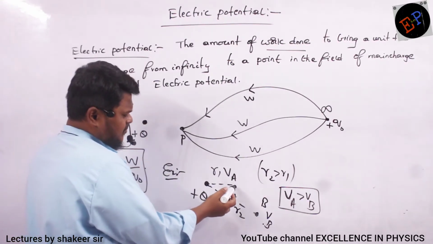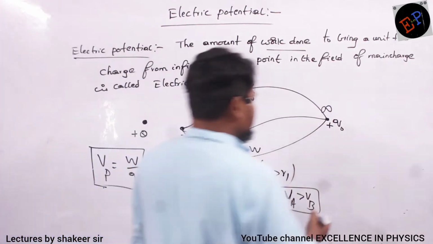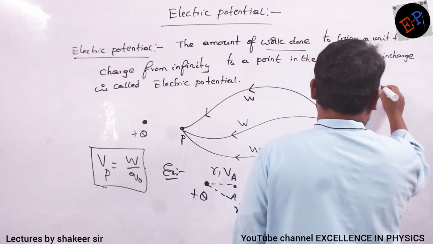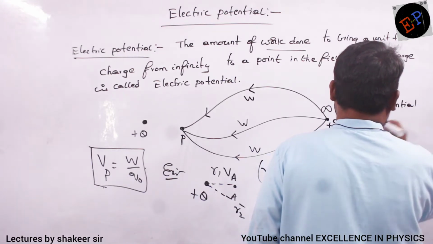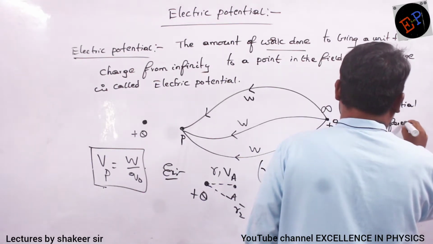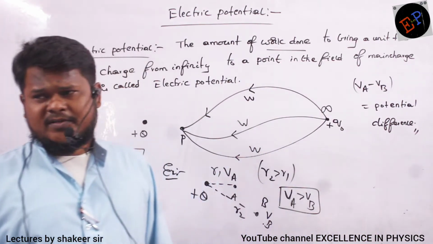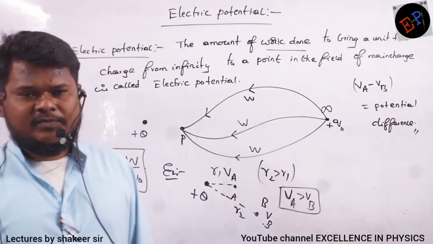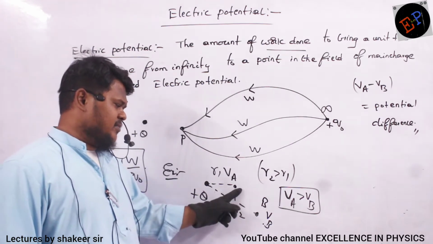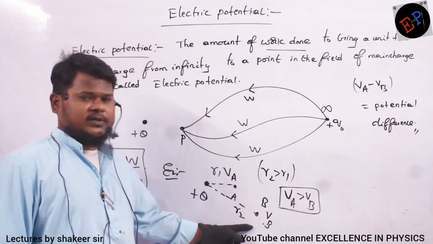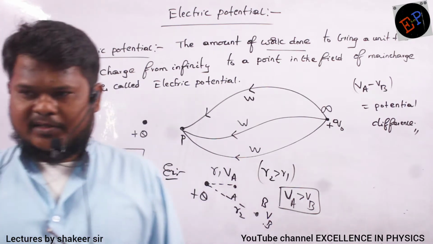Here definitely the potential at point A and the potential at point B are not the same, no? So this difference of potential, VA minus VB, is also called potential difference. So what is meant by potential difference? Potential difference is nothing but the difference of potentials between two points. To bring that charge from infinity to this point I have to do a different amount of work, and here I have to do a different amount of work. So that difference of potential is nothing but potential difference. Is it clear?